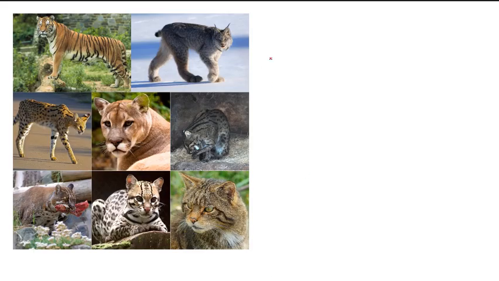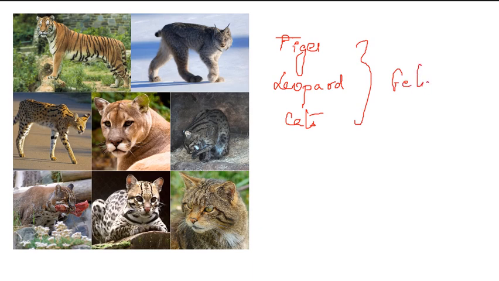Now see another example in case of animals. Animals like tiger, leopard and cats are all included in the family Felidae.